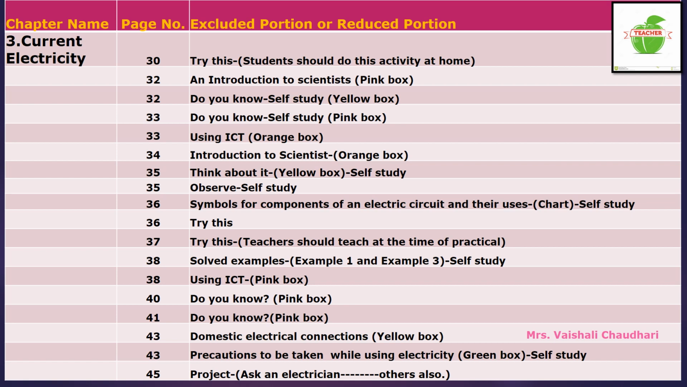On page number 36, symbols for components of an electric circuit and their uses are given. This chart is also for your self-study. A very important chart is there. Maybe in your exam, they can ask questions based on these symbols, components or their uses. On page number 36 only, try this, an activity is given. This activity is not there in your syllabus.